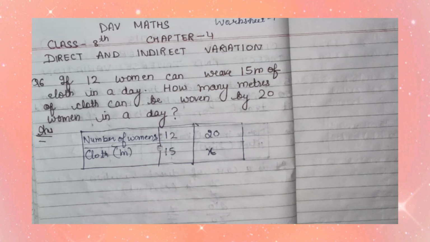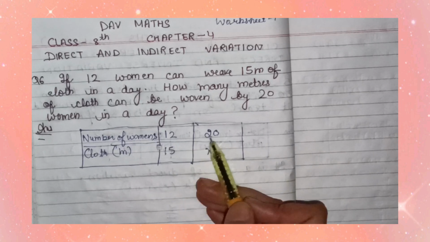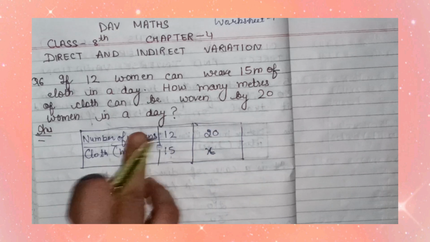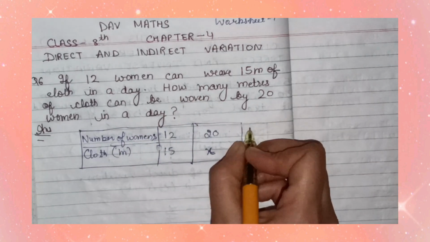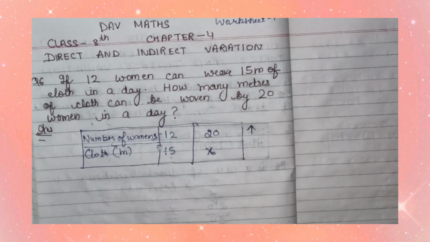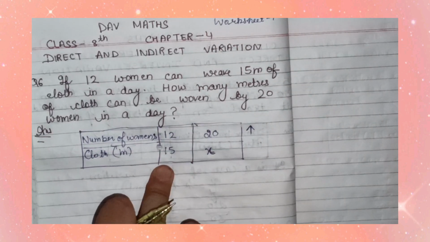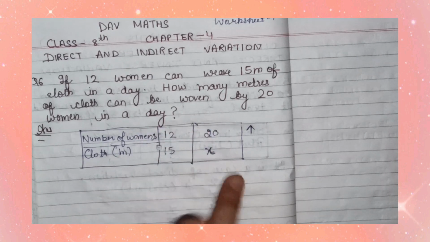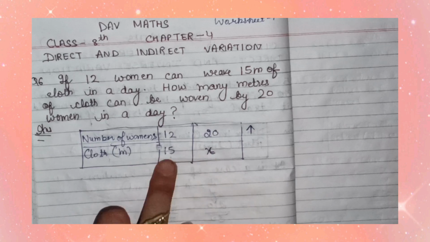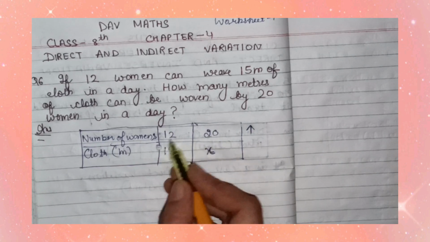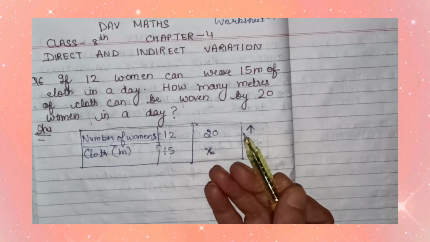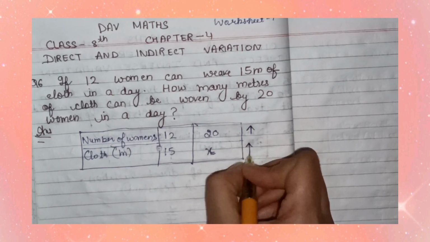Now we find whether this question is of direct variation or indirect variation. Here this 20 is greater than this 12, meaning the quantity is increasing. And 12 women can weave 15 meters of cloth, so the number should be greater than this 15, because 20 is greater than 12. Here the quantity is increasing, then this is also increasing. So both quantities are increasing here.